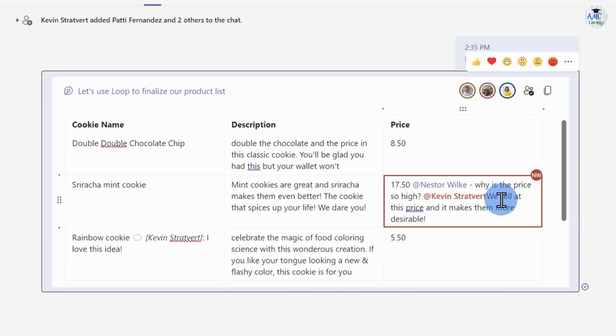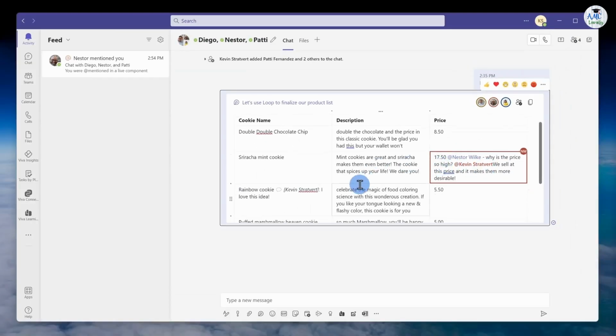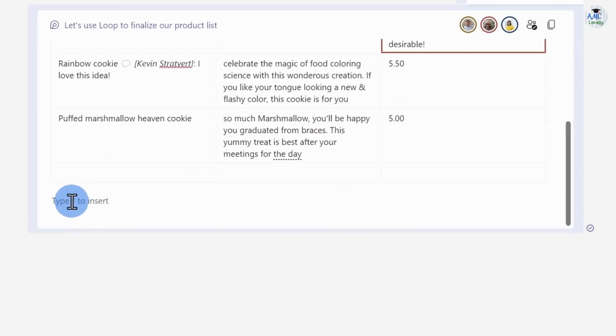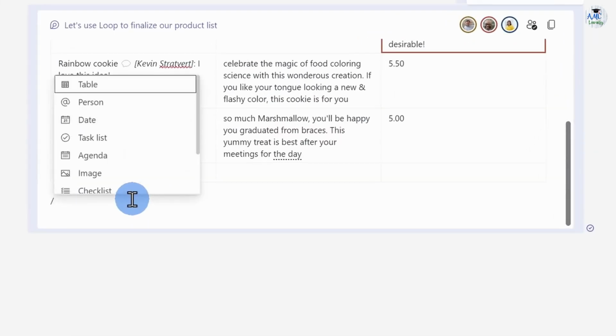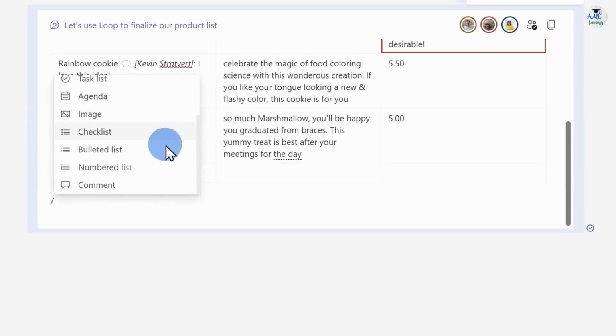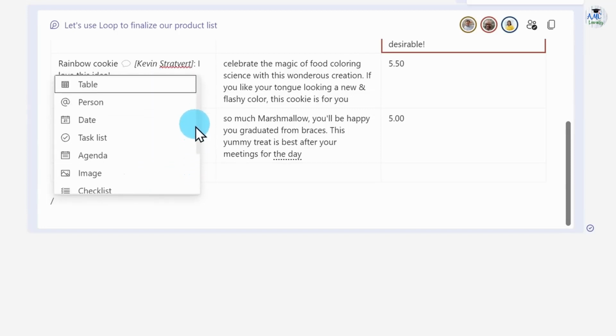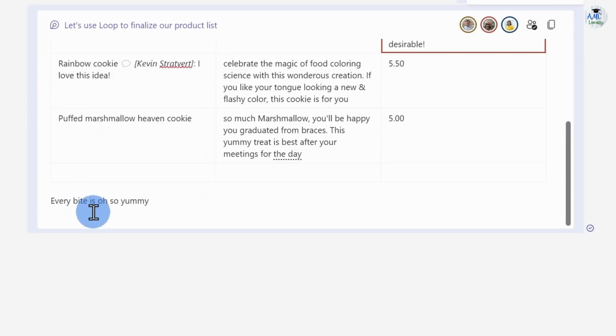Okay, that makes sense, now that we have completed adding products to our list for the upcoming year. I also wanted to know what everyone thought would be the best slogan. That is, directly beneath the table, I would like to add another component. I can now hit the / key here, and this displays to me the list of every component. I'm going to employ the component called paragraph, and let me type in what I think a good slogan is. It appears that Patty entered and she changed the slogan. Okay, so Patty is in charge. I suppose that now we have a new slogan.